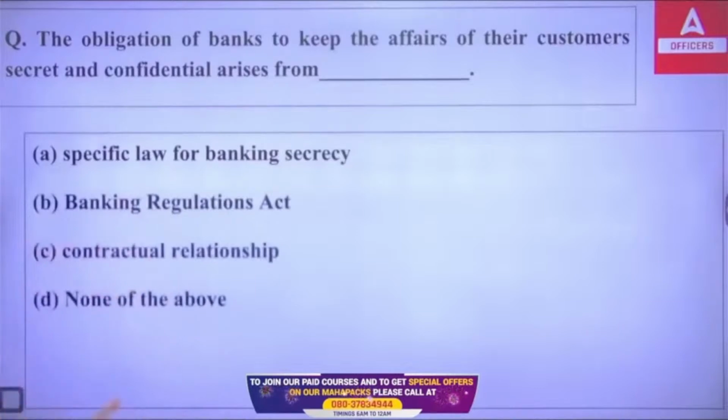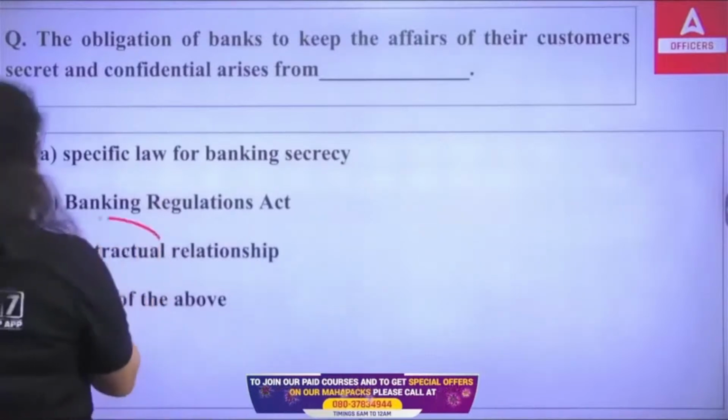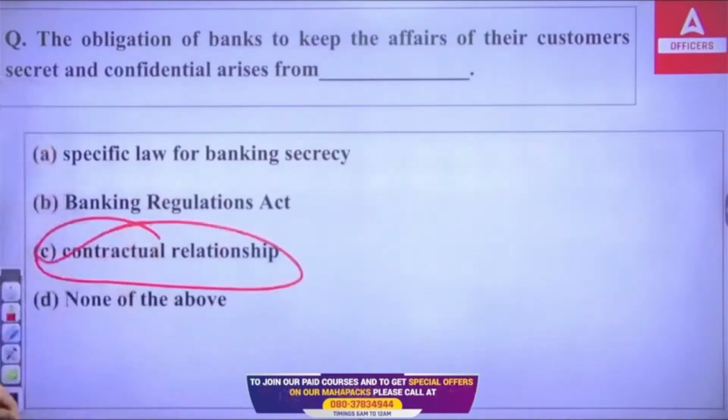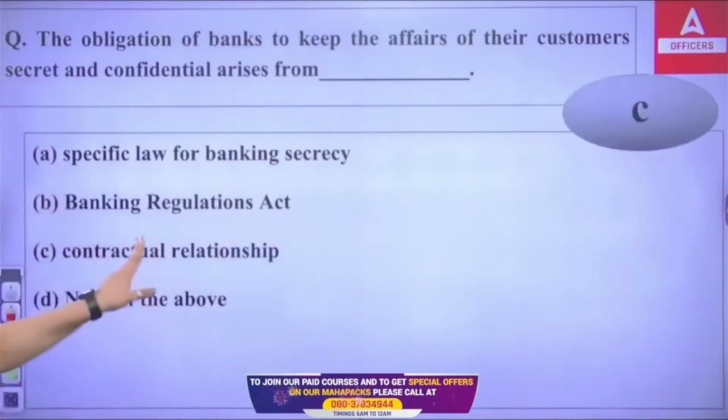So secrecy and confidentiality, the obligation of a bank towards the customer, comes from where? It simply comes from the contractual relationship the bank and customer have. So right answer will be C.